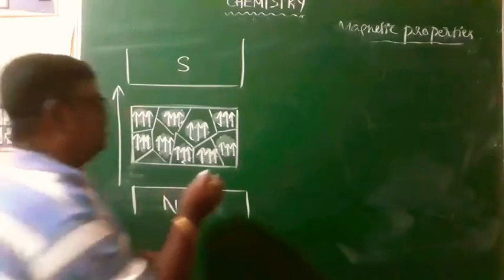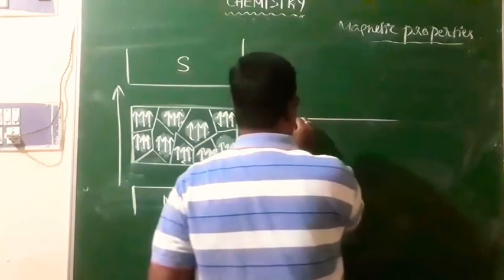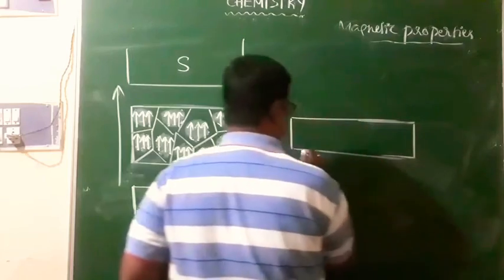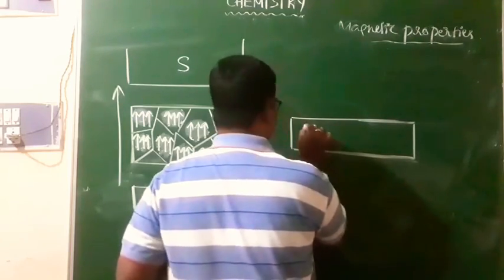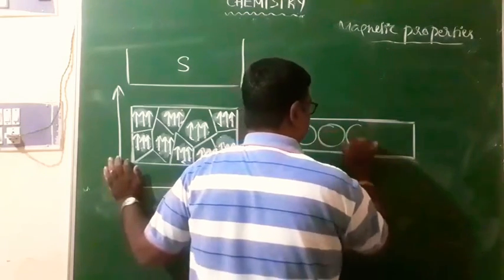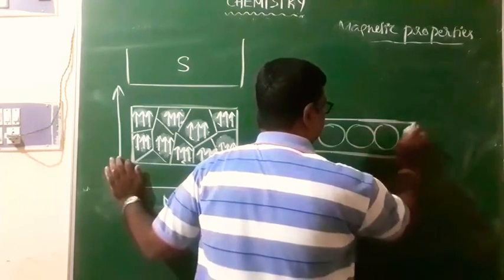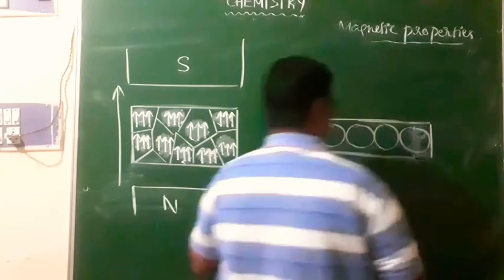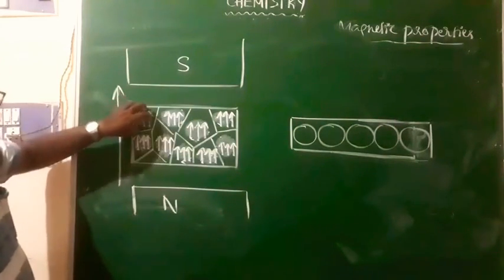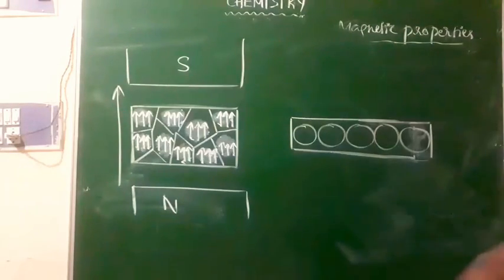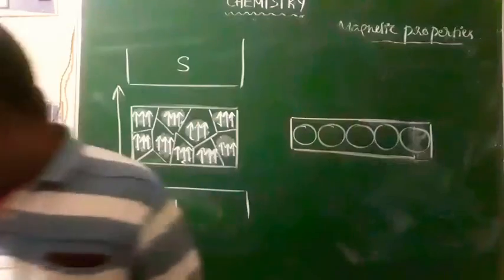Therefore, in the case of ferromagnetic substances, all the domains will be aligned. I'll draw it like this. This is one domain, two domains, three domains, four domains, five domains. This is one group, and this group of atoms will form one domain.